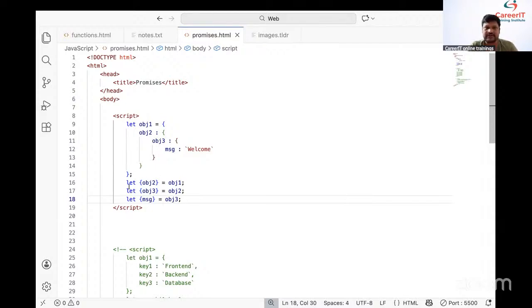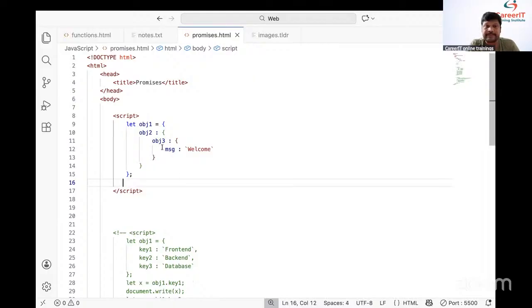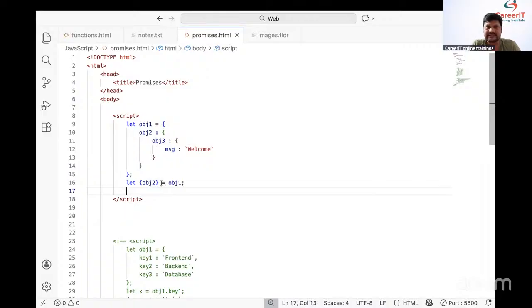Students, try to say it again. You people need to say it again. What is the first step? Read obj2 from obj1. So how to read it? Let obj2 from obj1.